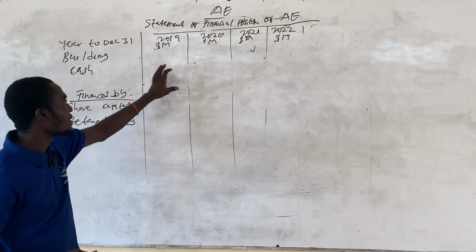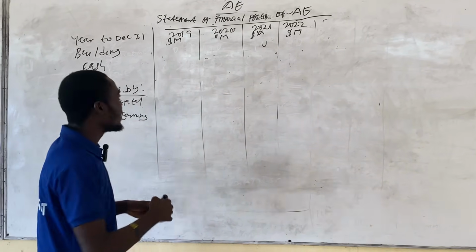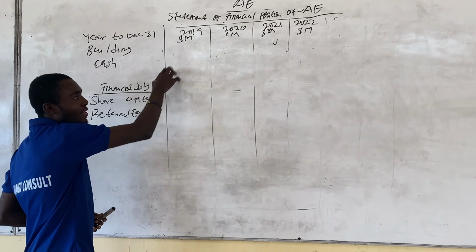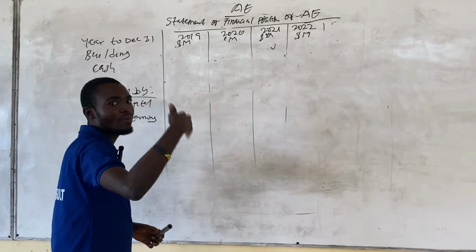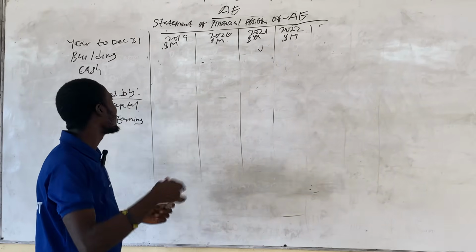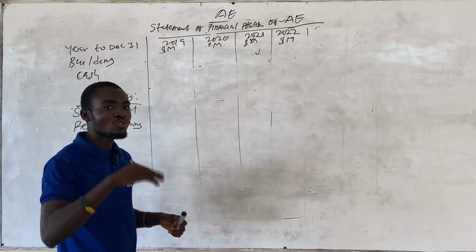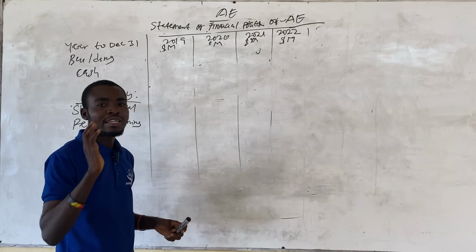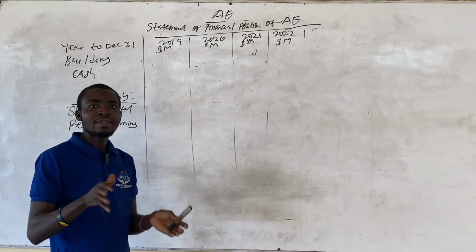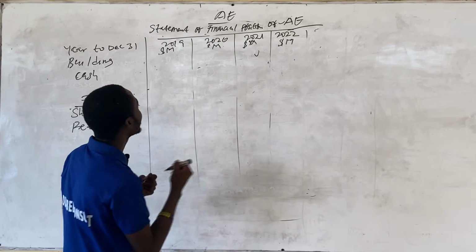So since they disposed of the assets to the SPV, they shouldn't recognize the assets in their books. The ownership right of the asset has been transferred to the SPV or the Sukuk holder. So for the first year to the fourth year, they will not recognize it in their books. It was only the fifth year that they bought it back. So for the fifth year, they will recognize the asset in the statement of financial position.